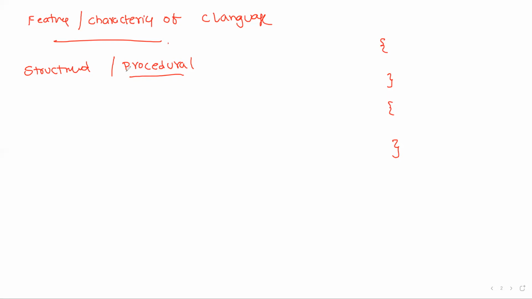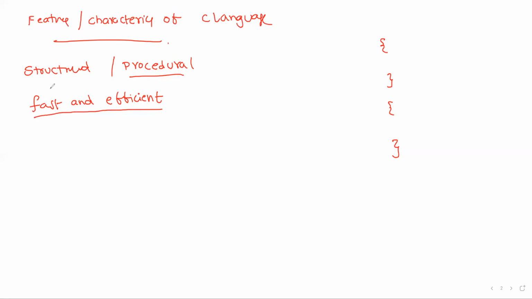But actually, most of the days we are using Java, Python, etc. All those languages are generally object-oriented languages. But before going to object-oriented language, first we have to know the structured language. Now, one more property is fast and efficient. C language is a fast and efficient language.